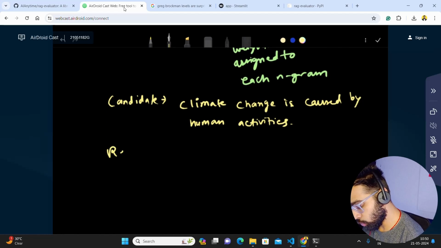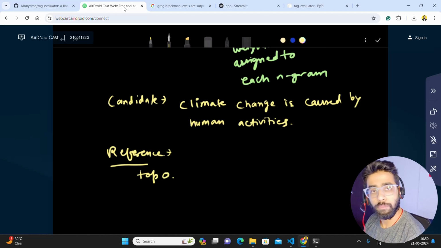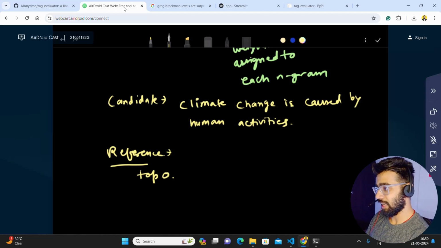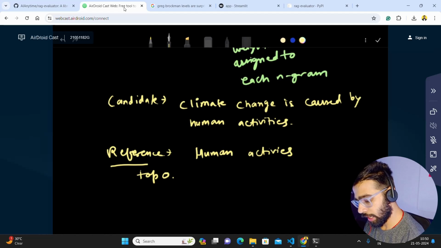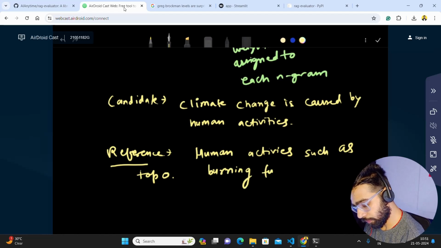Now here is your chunk. This can be one of your top K documents. For example, if this is your top 0, which is the first retrieved context, then it might have something like this: human activities such as burning fuels cause climate change.